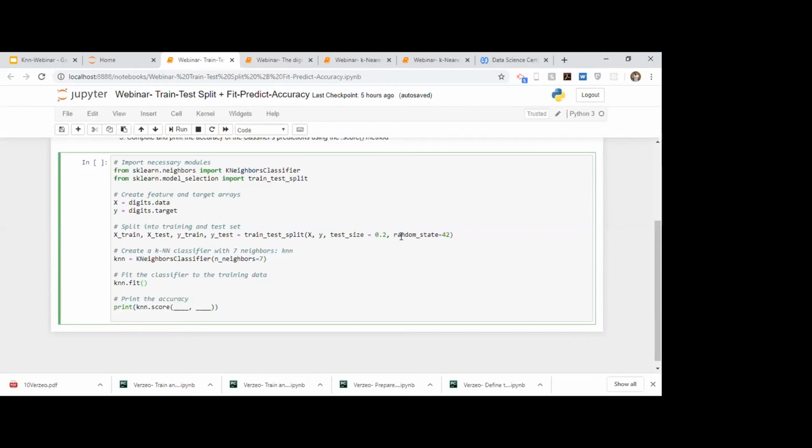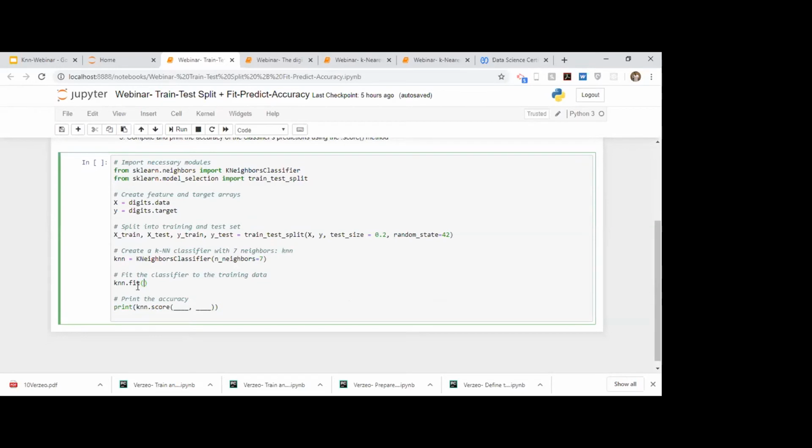So it does it randomly, but to obtain the exact same split, you can use a random state. So if you want to obtain the exact same split as me, you can use 42, since I am also using 42 here. You can assign any value here: 1, 10, 1000, anything.